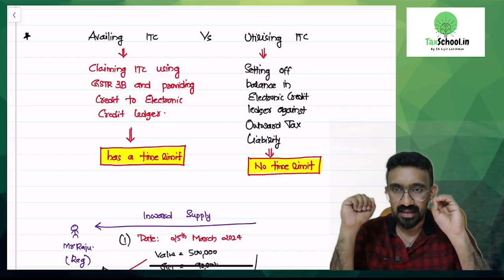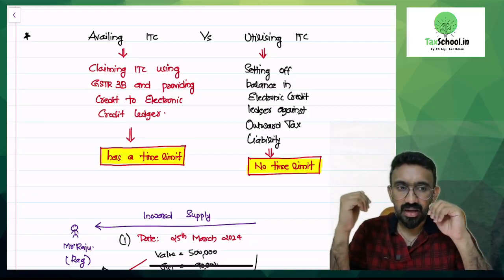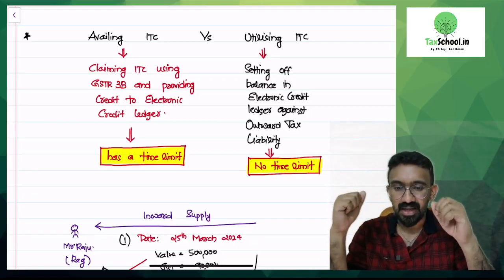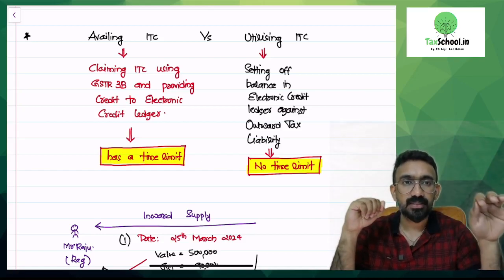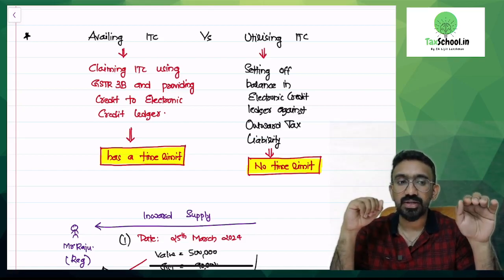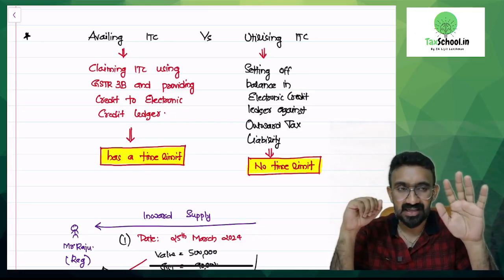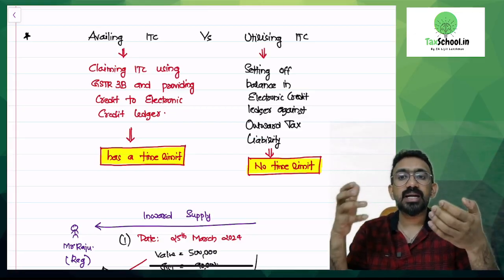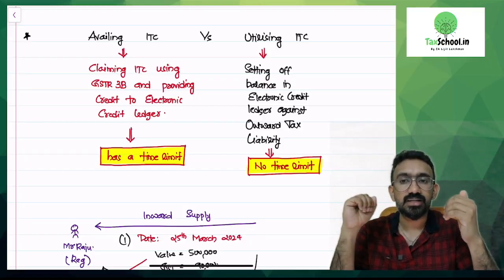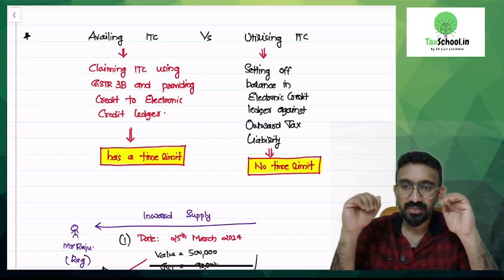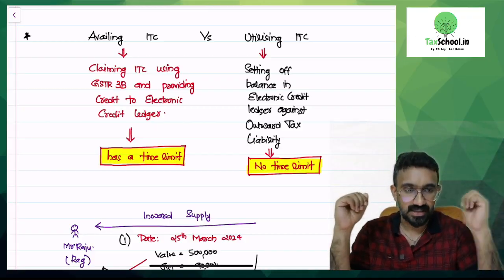What do you mean by availing ITC? Every month, after you have so many inward supplies, whatever is eligible for you to take as input tax credit, you have to put that amount in your return called GSTR-3B in the respective table and claim this. The moment you file your 3B and claim this credit, it will be credited to your electronic credit ledger. This process is called availing ITC.